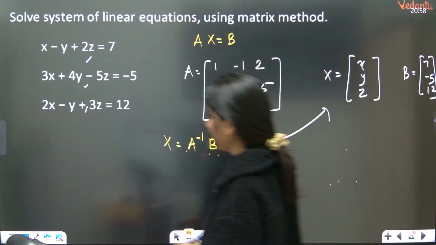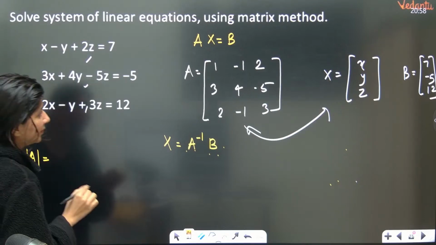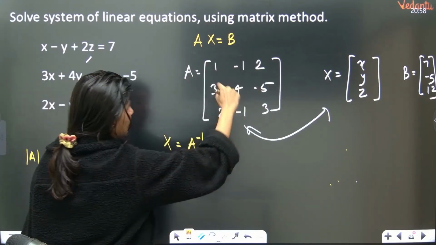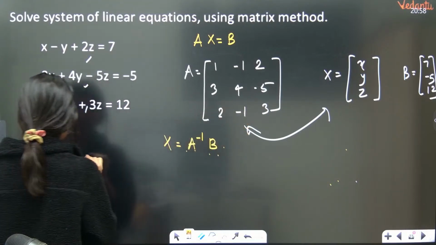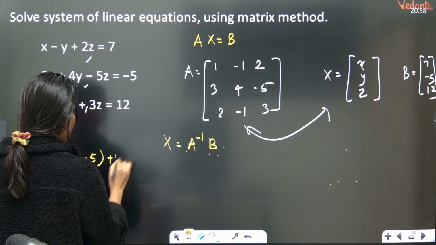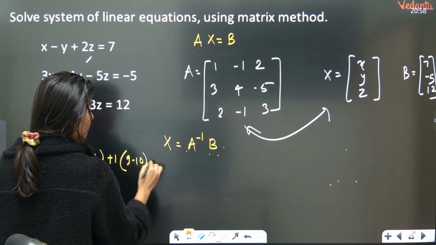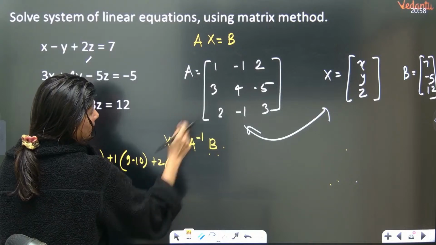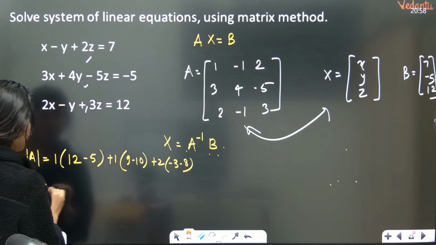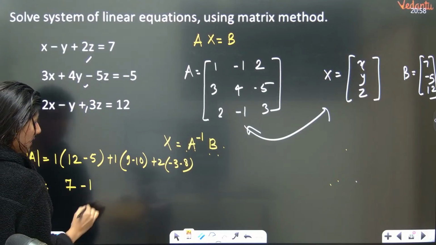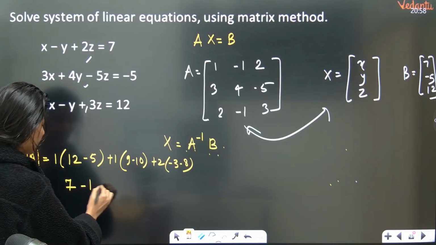Help me calculate determinant A. So this is 1 times, 4 3s are 12 minus 5. Plus 1 times, 3 3s are 9 minus 10. Plus 2 times, minus 3 minus 8. So your determinant A will be 7 minus 1 times minus 22.